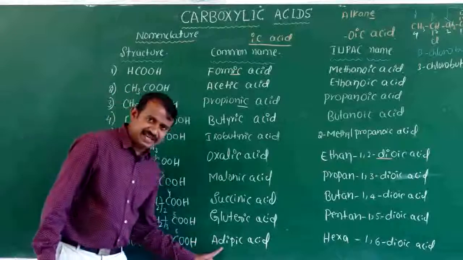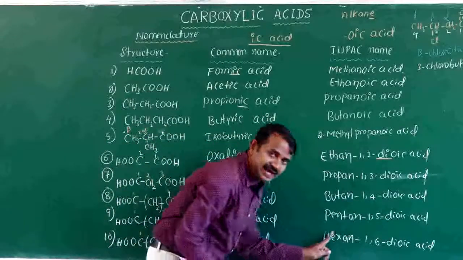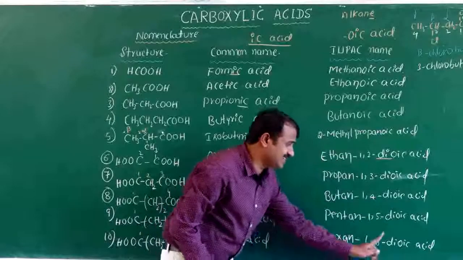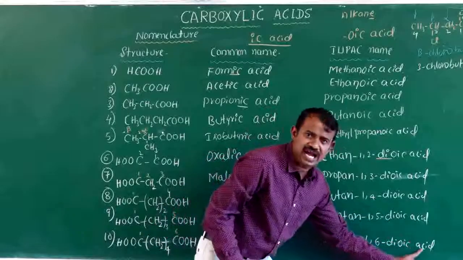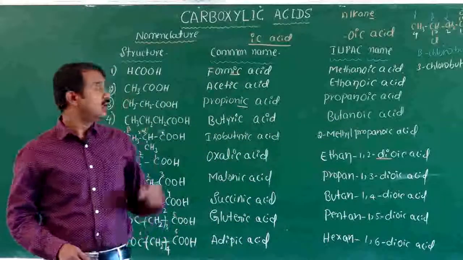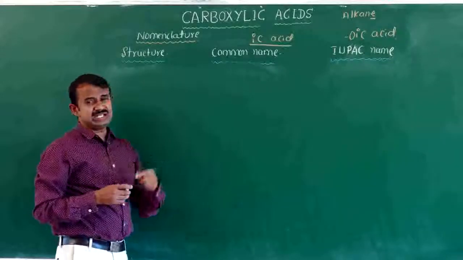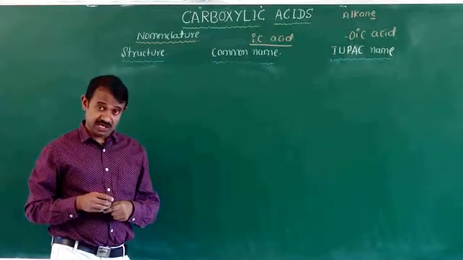This is adipic acid. The IUPAC name is hexane-1,6-dioic acid. Okay, these are the common names and IUPAC names of carboxylic acids. Next we will go for the nomenclature of aromatic carboxylic acids.